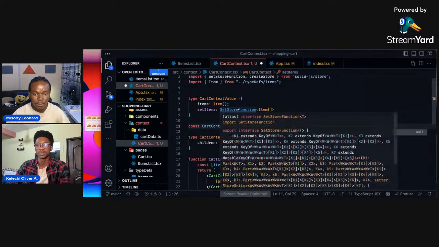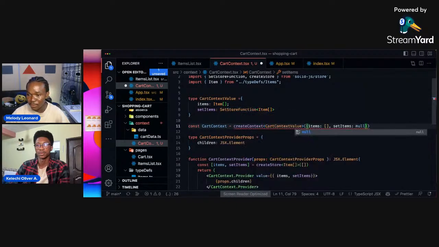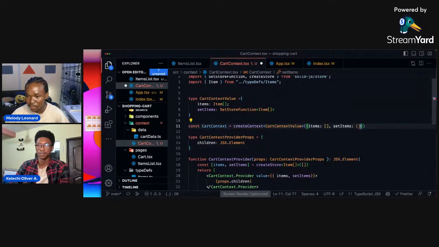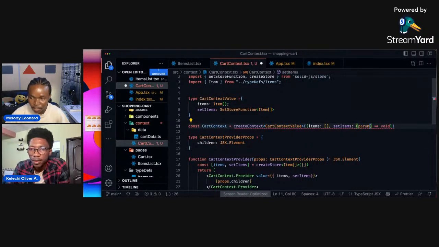I think we can call a function. SetItems should be a function that accepts this, like a void function with a param.